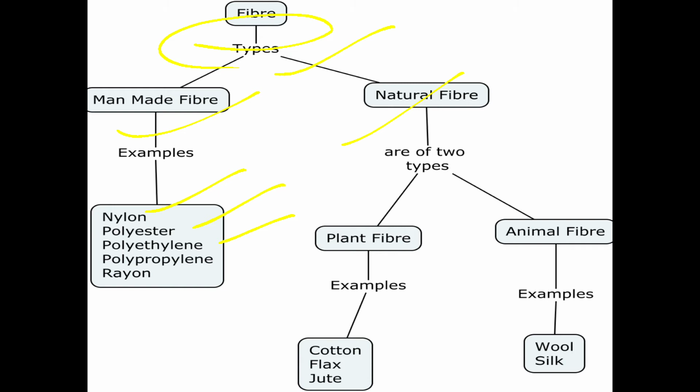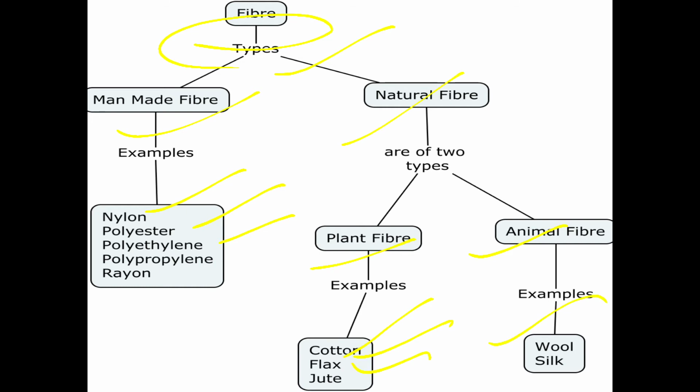And next one, natural fiber. So natural fiber means what? It is made from plants or animals. So there are two types of natural fibers, one from plants and one from animals. Through plants, what are the fibers that we will get? Cotton, flax, jute. These are the examples of fibers that we get from plants.